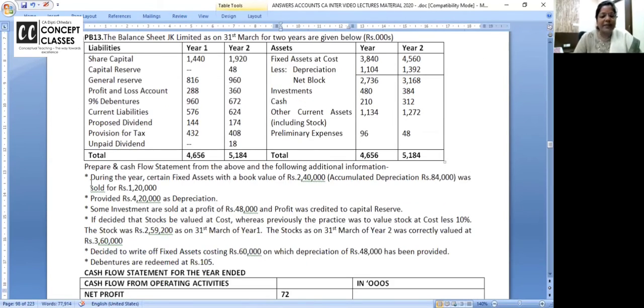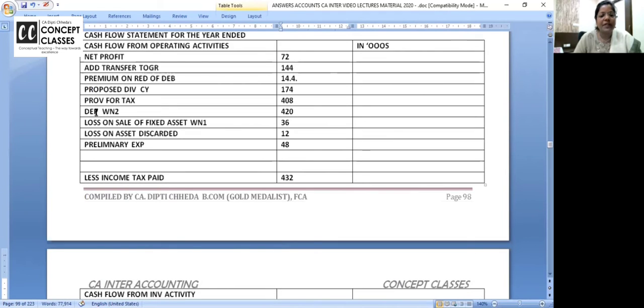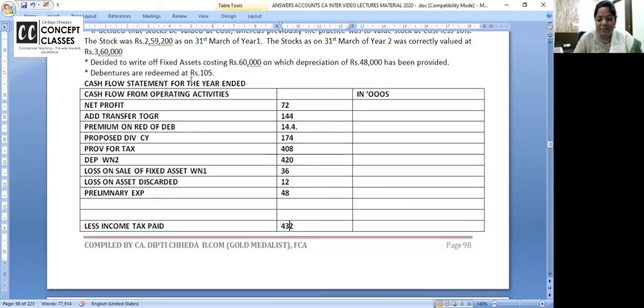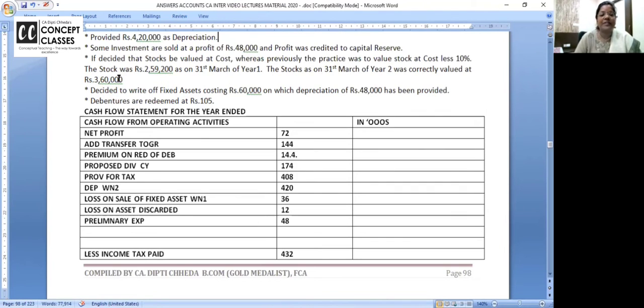Look at the adjustment. Fixed asset is done, depreciation is done, investment is done, stock is pending, I'm doing it. And fixed assets written off is over, debentures redeemed. Did I add back the premium on redemption of debentures? Yes, all done, except the stock adjustment. Frankly, I should have started with stock. I missed out. Now I'm reading and doing it for all of you. Come on, you also do it with me.